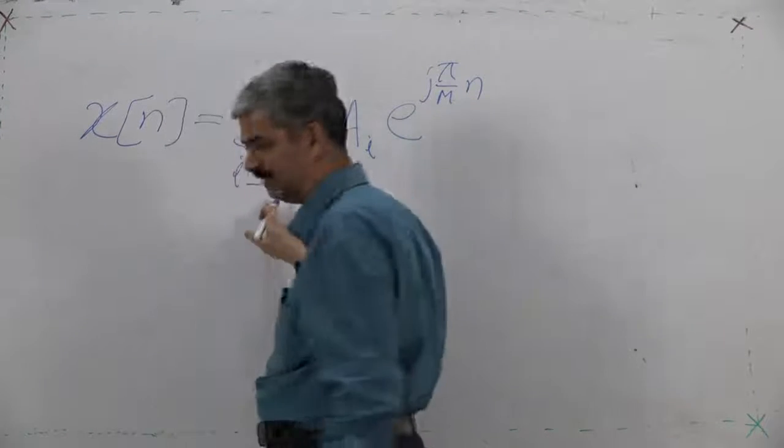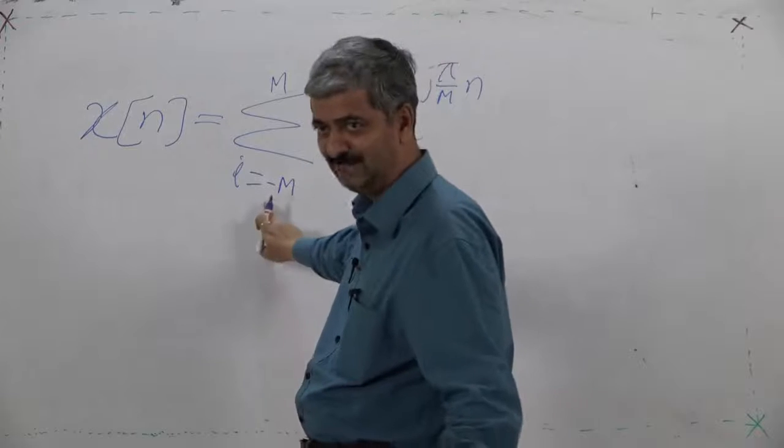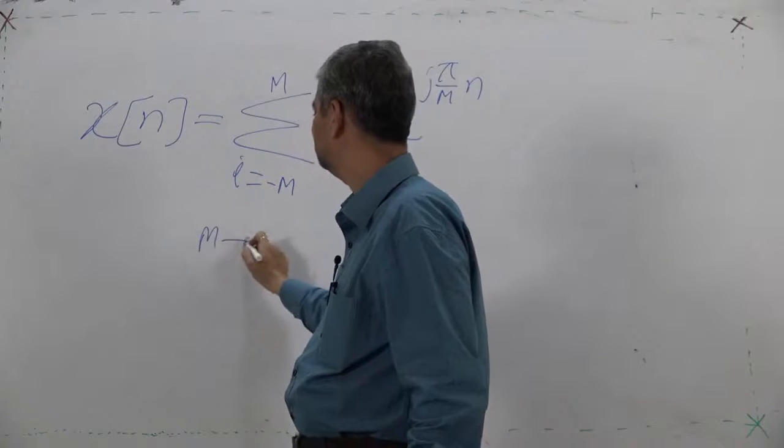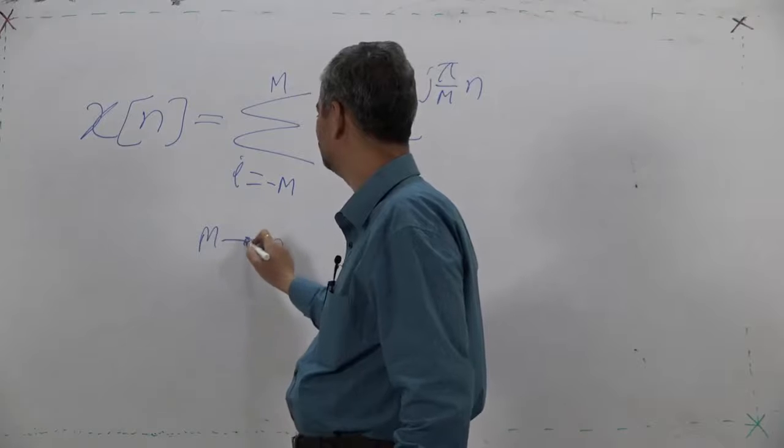So, by M, capital M, you perceive an integer, and M is tending to infinity.